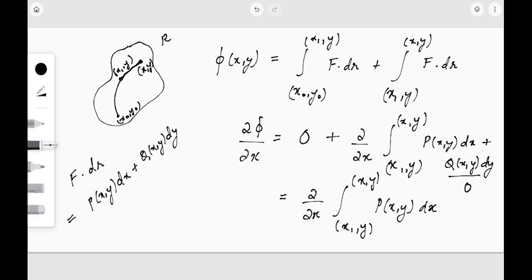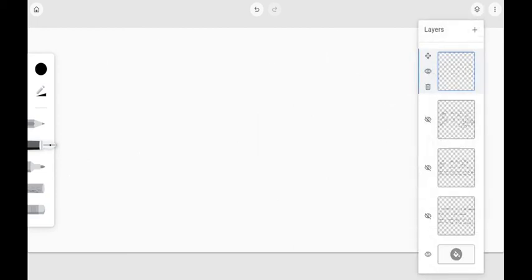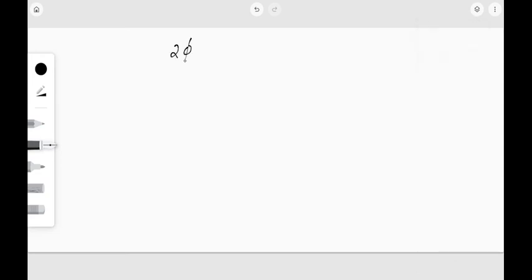Using the fundamental theorem of calculus, we get dou phi by dou x is nothing but P of x comma y, using the antiderivative concept.